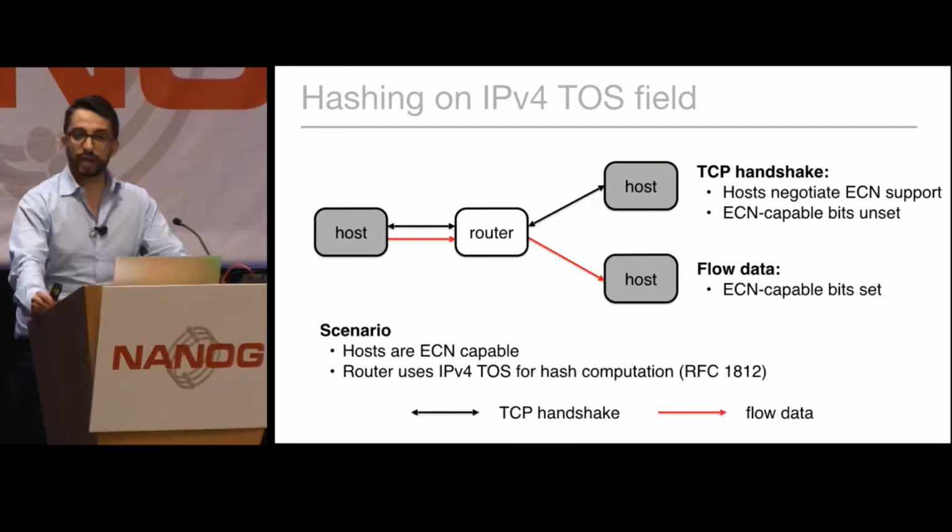And we observed an increased number of resets, but we observed that this was only happening on specific paths. And we identified that certain operators were deploying some routers that had this behavior. We had to solve this problem. The only way that we could solve this problem was to disable ECN on our side. And unfortunately, I have to say that routers in the wild that hash based on the IPv4 type of service field is actually one thing that makes ECN pretty much undeployable at this time.